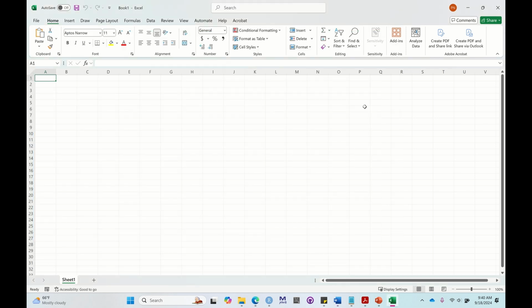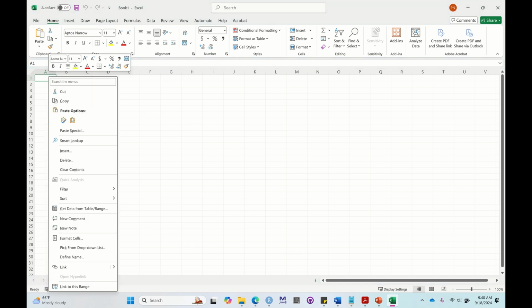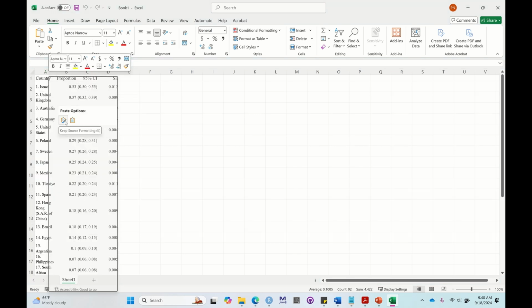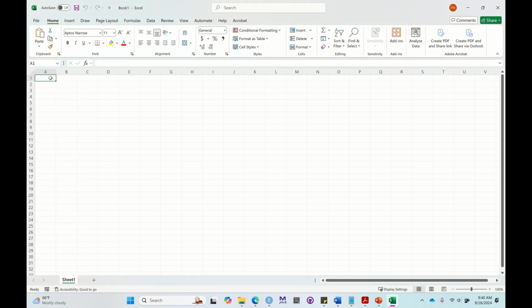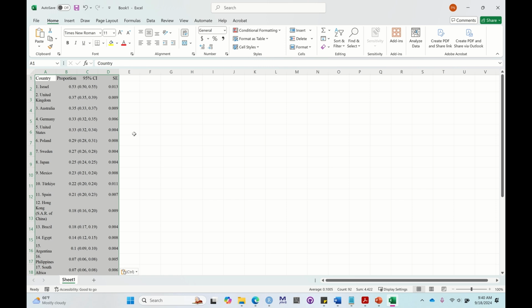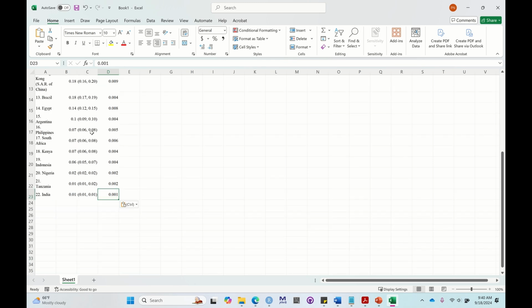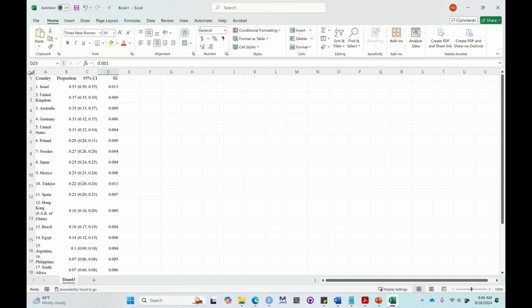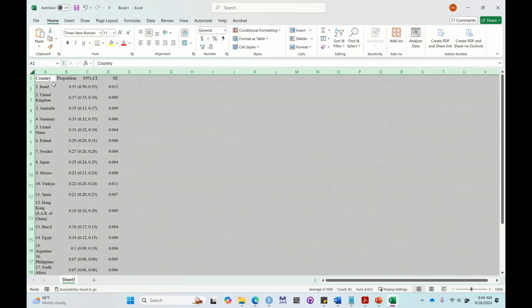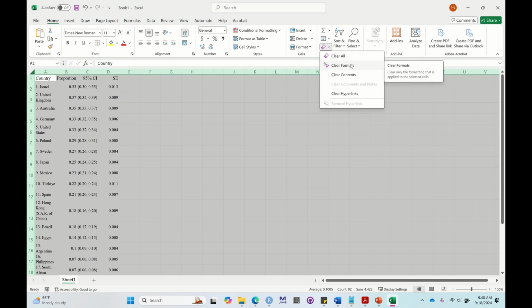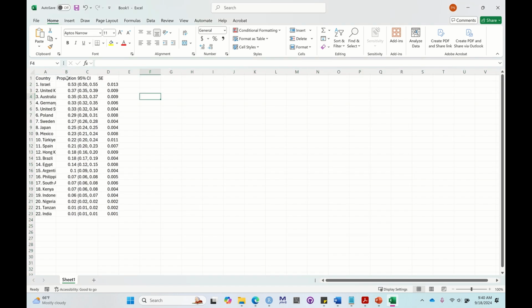We're going to go back to the spreadsheet, and we're just going to paste. And what it'll do is put them in separate columns, and it should be pretty basic. What I'm going to do now is highlight the whole thing, and then I'm going to remove the formatting just to help make our lives a little bit easier later. Remove all formatting.